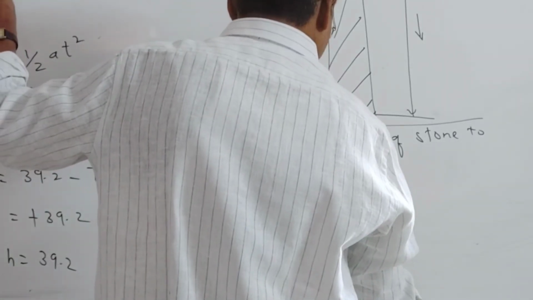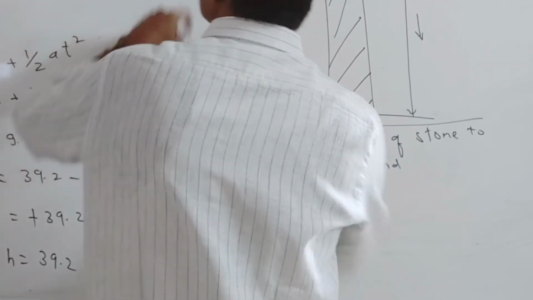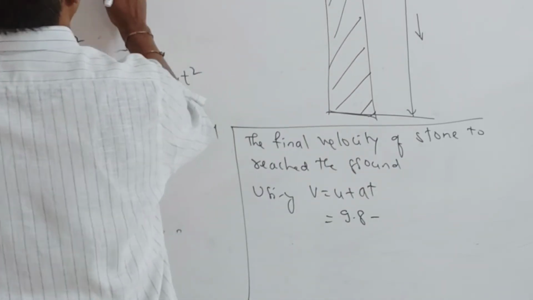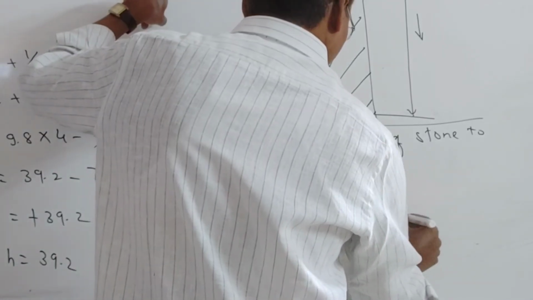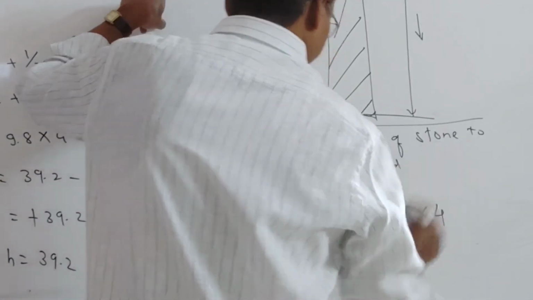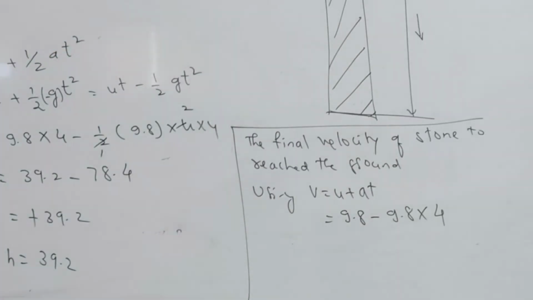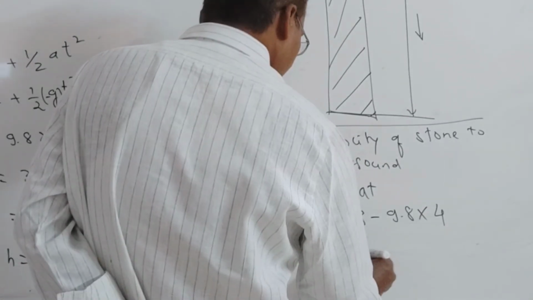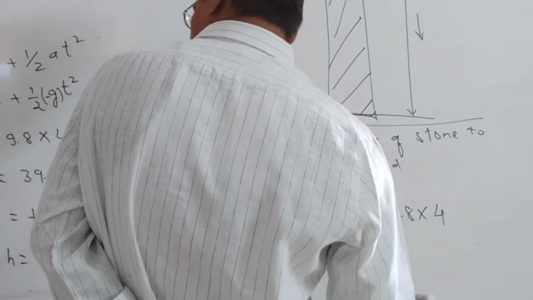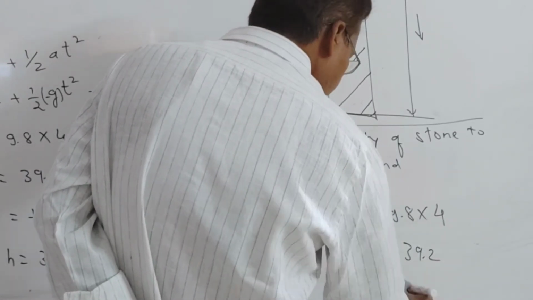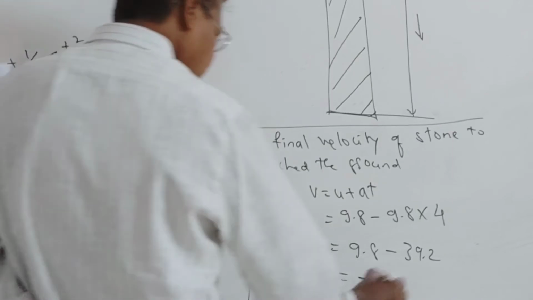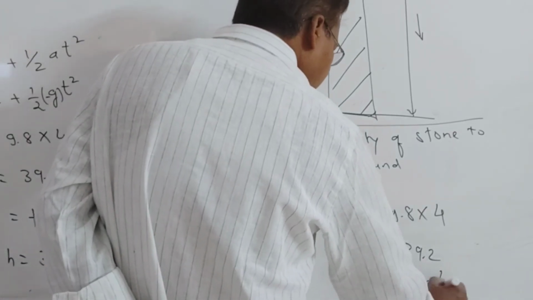This is 9.8. This is plus into minus. Better I should write down here only. This is minus, this is also minus. So this is what we are getting now: 9.8 into time, which is 4. 9.8 minus 39.2 minus 29.4 6, yes, 4 meter per second.